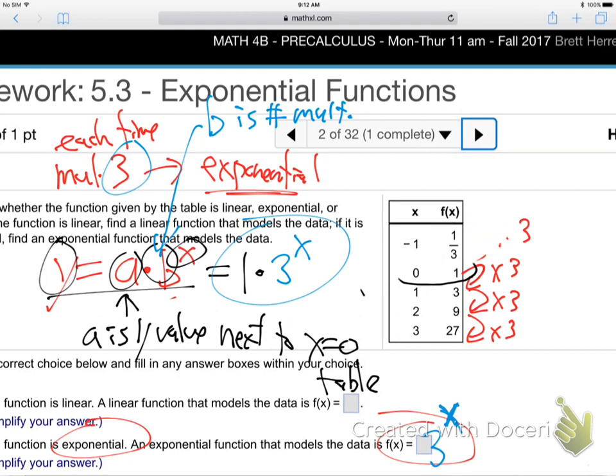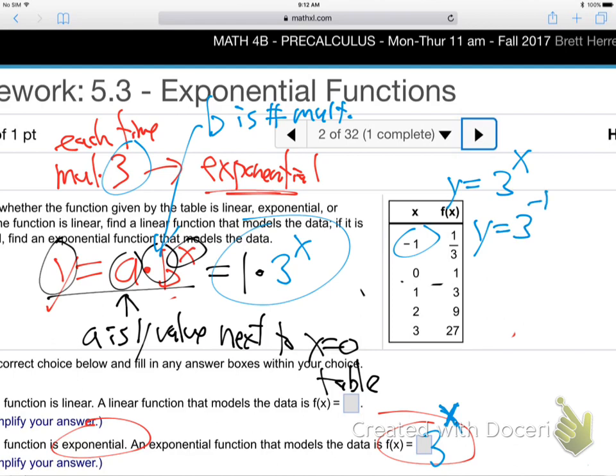Now hold on. Is that true? Let me show you that it is true. Let's go over to the table real quick. We're saying that these y values are really coming from 3 to the x. Let's plug in, starting here with -1. If you plug in -1, what is 3 to the -1 power? Do y'all remember from your algebra days what negative powers do? Fractions. Yeah, they flip it and make it a fraction. That'll be an important thing to remember in this section and the next. In other words, it's not -1/3, is it? It's a positive 1/3. So negative powers don't put negatives in the front, they flip things. Remember that?